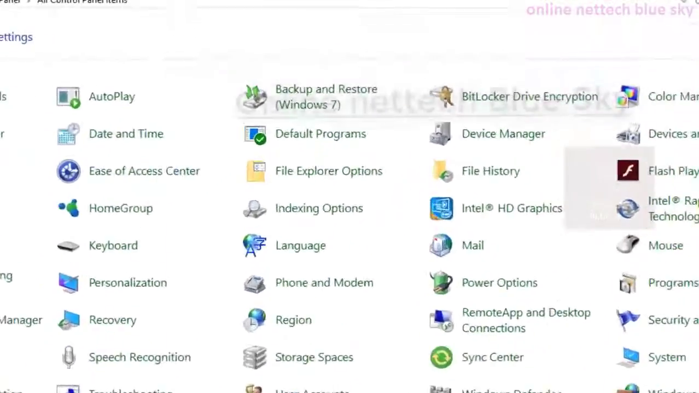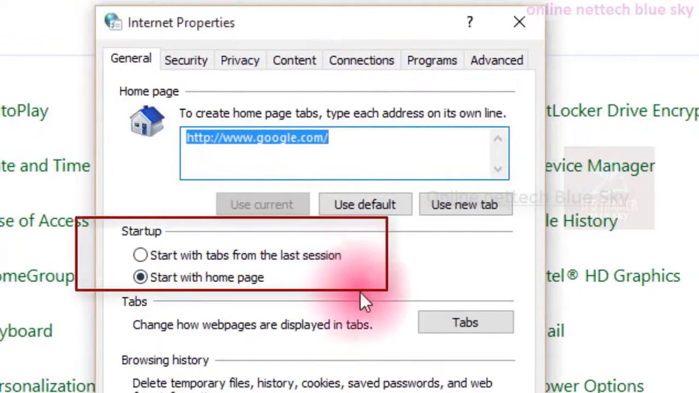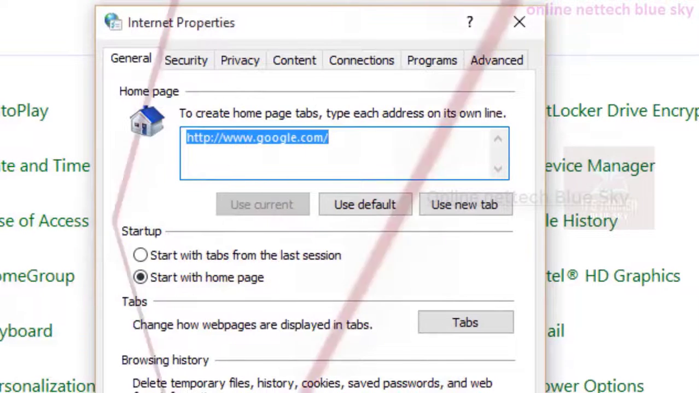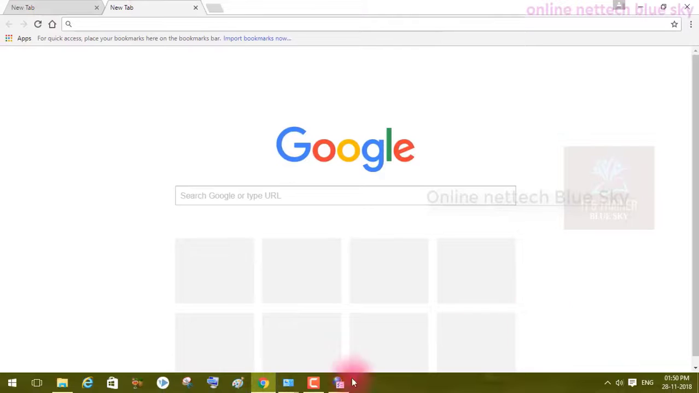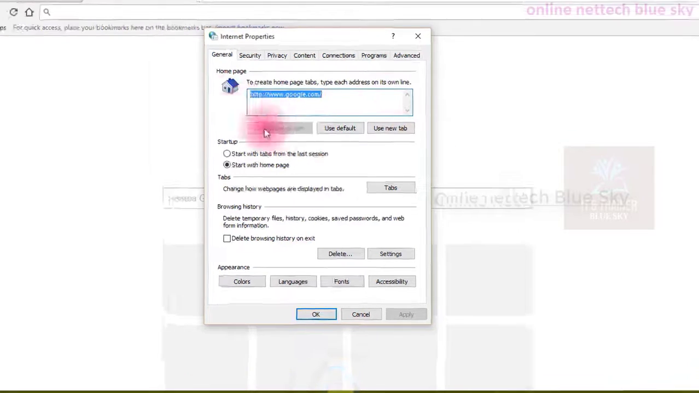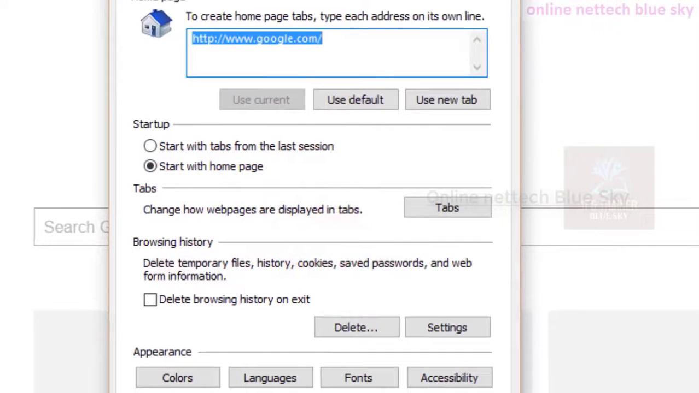Use default means that Internet Explorer opens here. Startup. What is startup? You start your browser here. This is the start system here. So that is a session. That means your system.